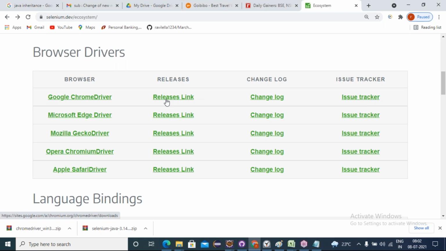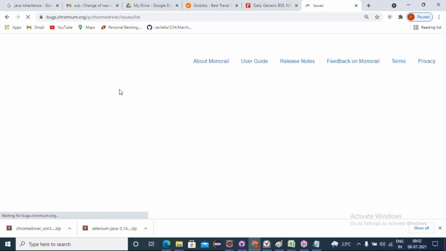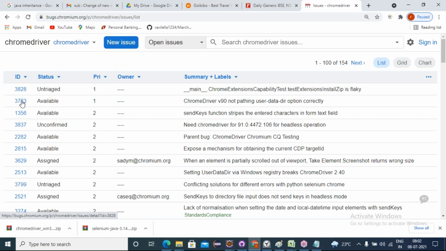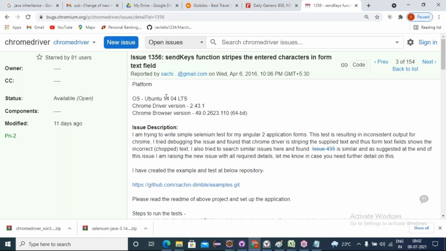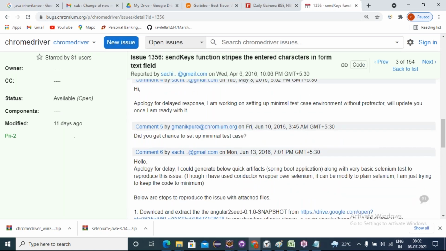If you're using some specific version of browser supported drivers and some issue occurs while executing, we can come to this issue tracker and find the issues going on right now while using Chrome browsers. Here, issue IDs and status, what is the priority, who is the owner for that issue, and description, all these things will be there. If I click on any of these, we get all these details, 11 days ago.